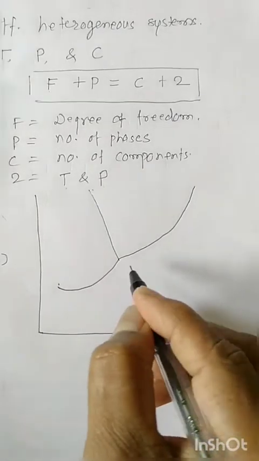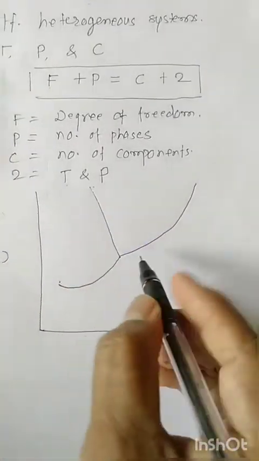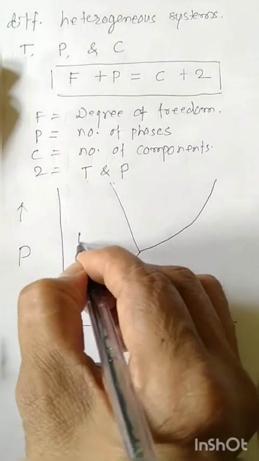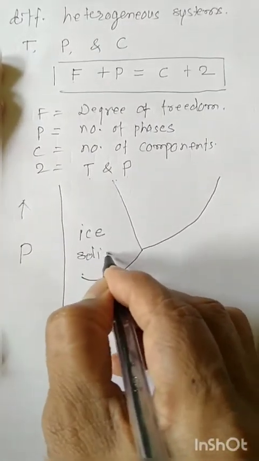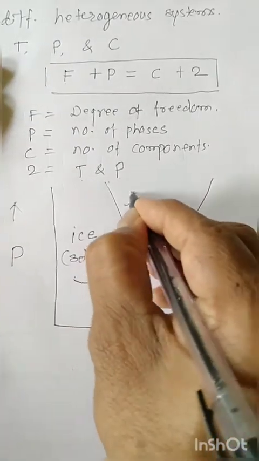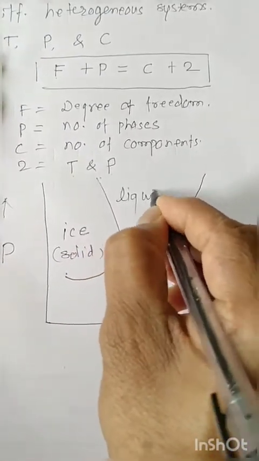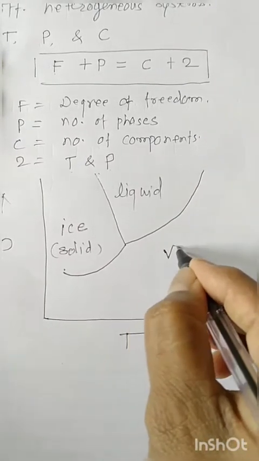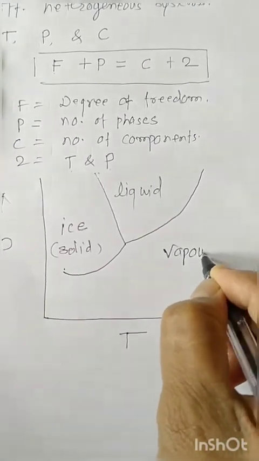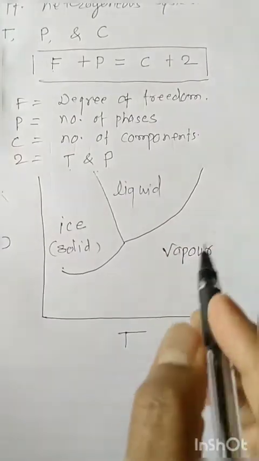Here in this diagram, this is the ice phase, called the solid phase. Here is the liquid water, the liquid phase, and here is the vapor phase. These are the three phases.